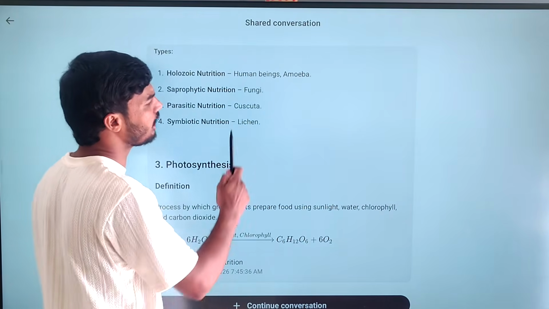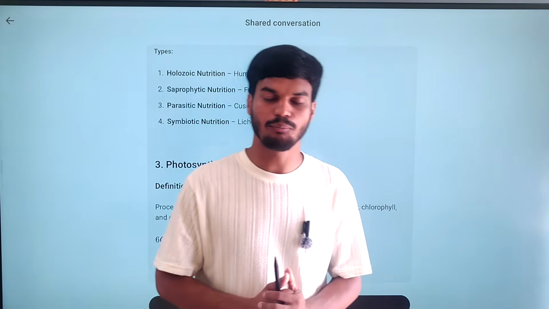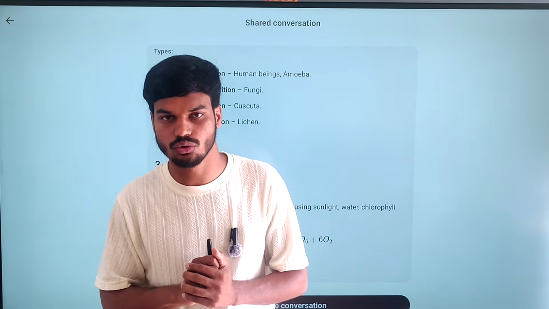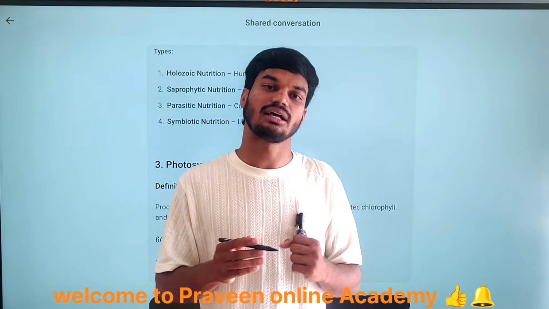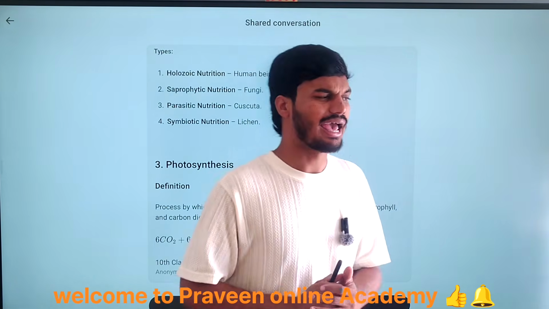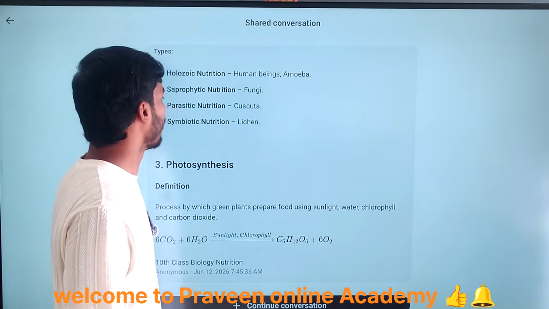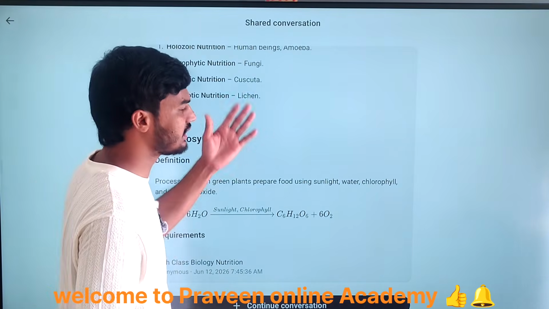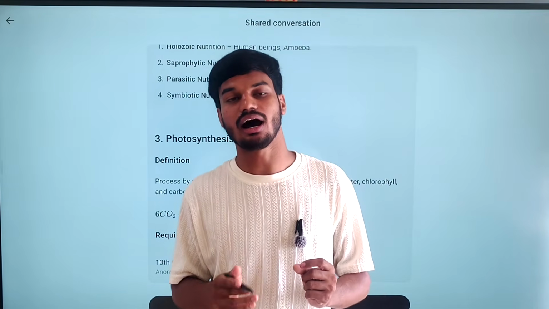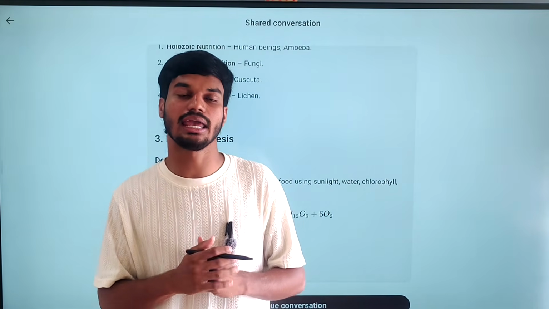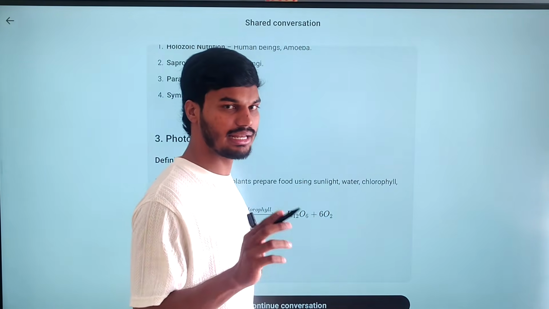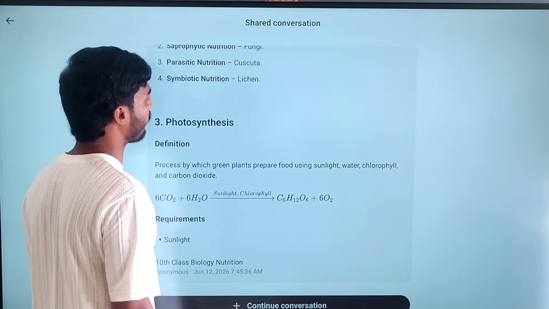Holozoic nutrition, examples are human beings and amoeba. Holozoic means simply that whatever food we eat is digested inside our body. After taking the food, the process of digestion occurs inside our body, and this is known as holozoic nutrition. Examples are human beings and amoeba. Then coming to saprophytic nutrition, the example given is fungi. Saprophytic nutrition means the organisms that feed on dead and decaying matter. Simply, these organisms depend on dead and decaying matter.